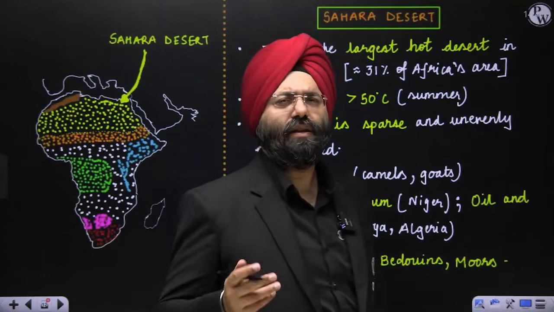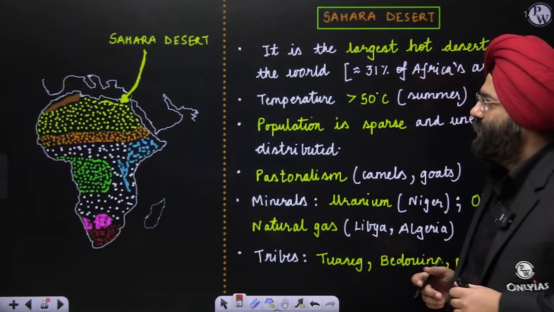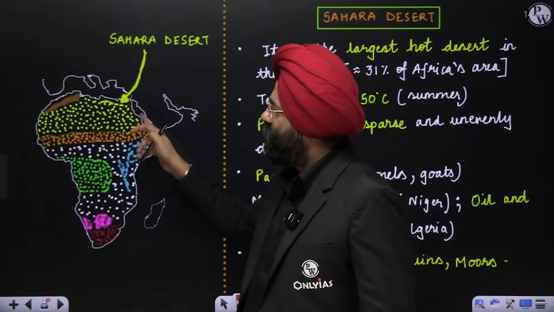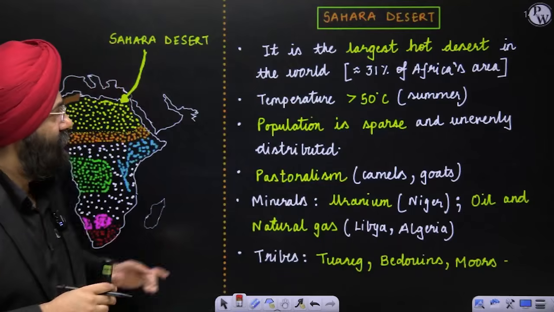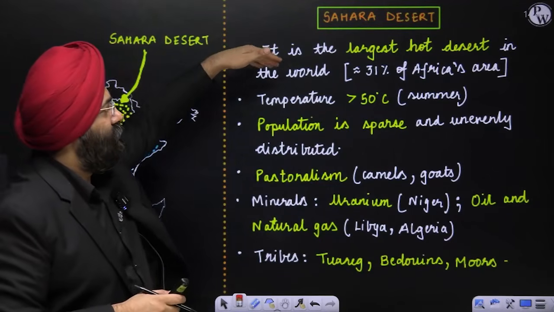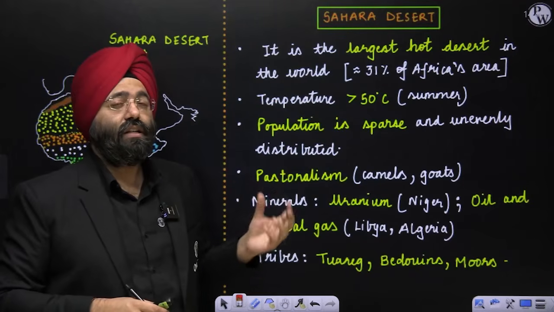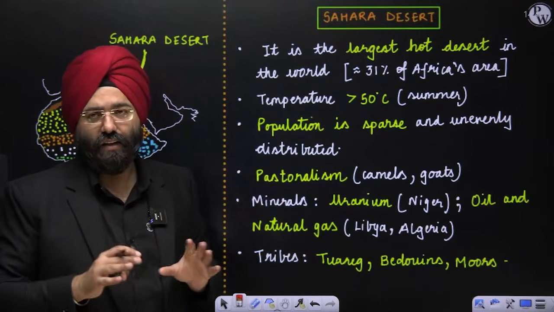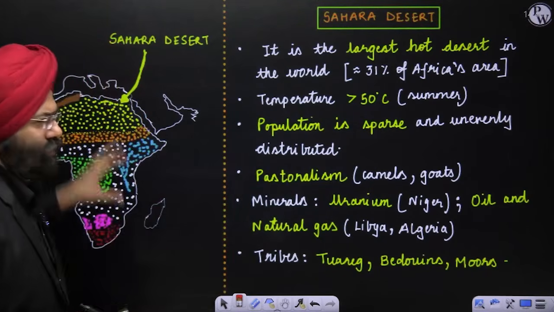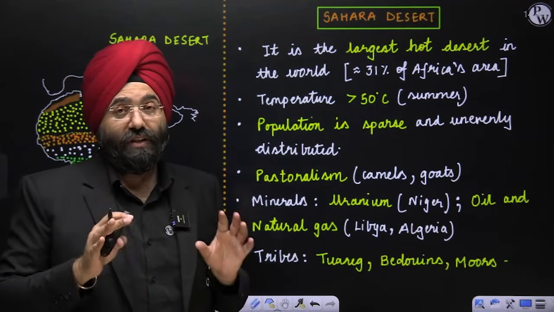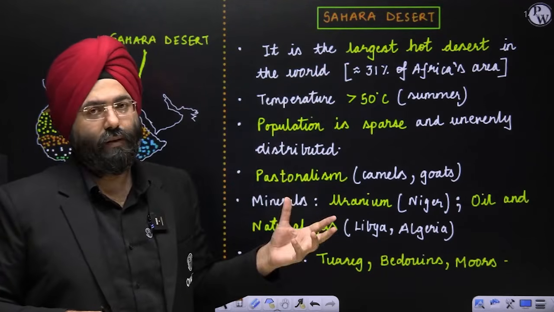Now, Sahara Desert is something that you are all aware of, right? And you have all studied it in your school days also. So now this yellow part, which I have mentioned over here, is basically referring to the Sahara Desert. When we talk about the Sahara Desert, please see, it is the largest hot desert in the world. And just imagine, 31% of Africa's area is covered with what? Sahara Desert. Close to 1/3 of Africa is basically the Sahara Desert. So it is huge. That is why it is the largest hot desert in the world.